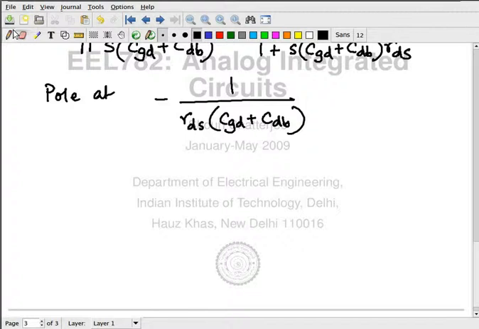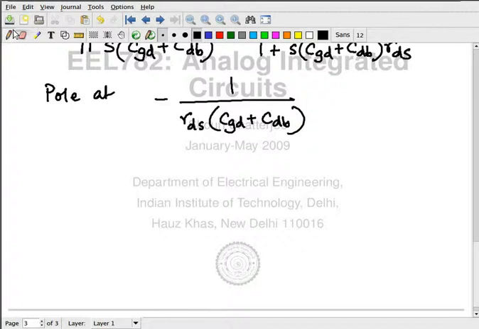A value of a resistance is not something well defined. But the value of a dimensionless quantity is probably better understood. So that's why I'm going to tell you the value of GM times RDS. What's the dimension of GM times RDS? No dimension. GM has units of Siemens and RDS has ohms. So Siemens times ohms is 1.